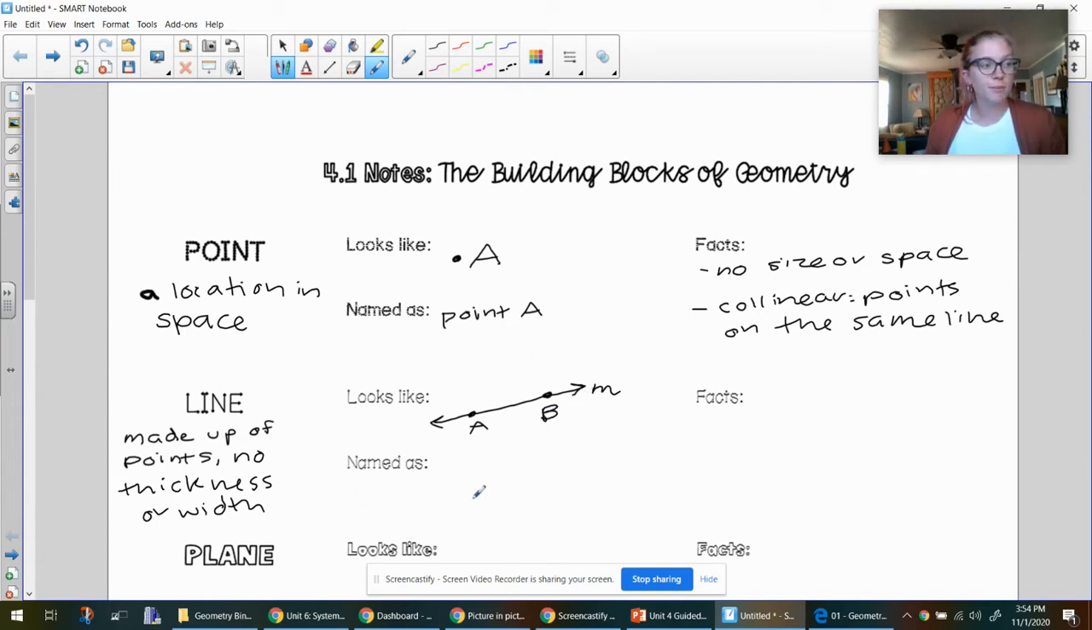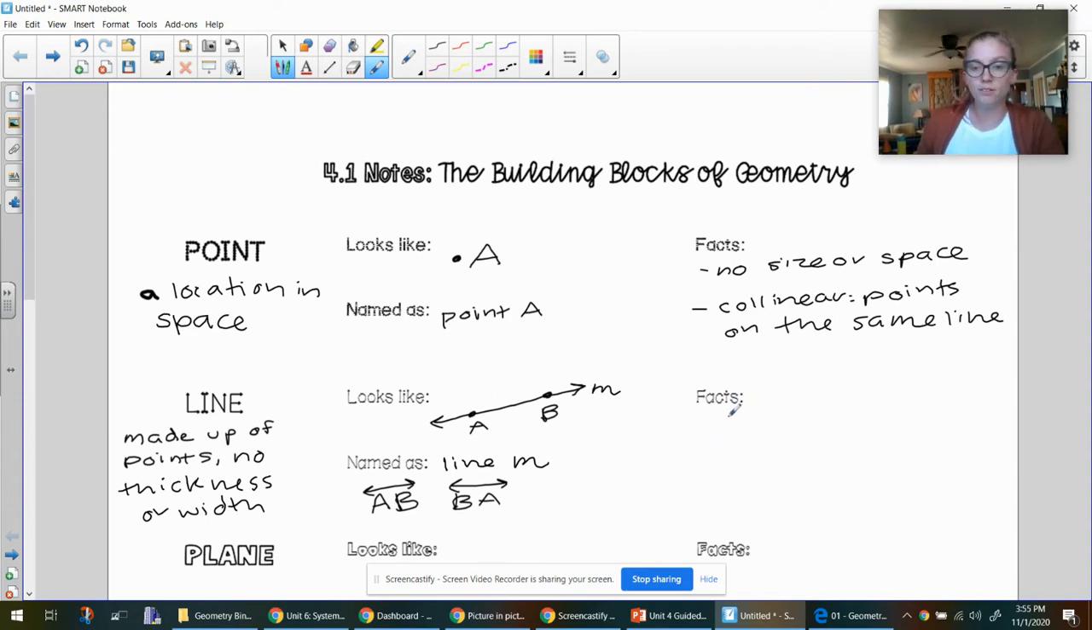So when we name our line, we can name it a couple of ways. We can name it using the cursive letter, so this is line M. We can also name it by the fact that it has some points on it. So this is also line AB, and we know it's a line because we draw a line with arrows on top. We pick 2 points along that line and then draw a line with arrows on top. Or we can call it line BA. Both of these are names for a line.